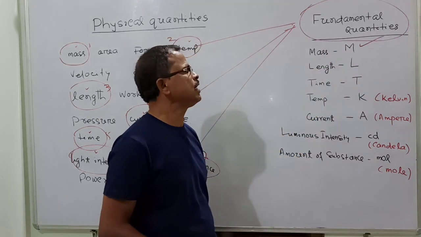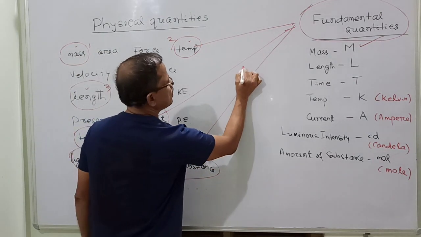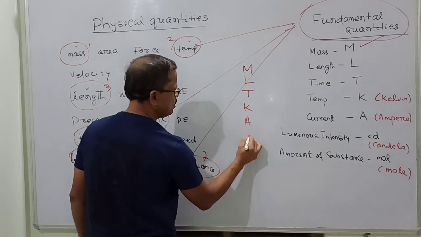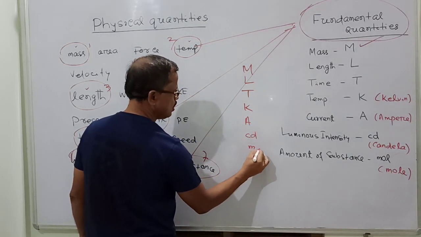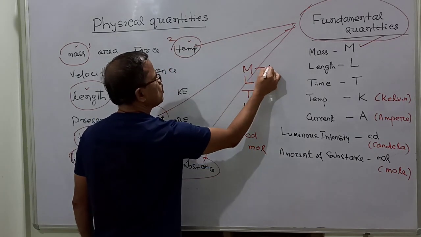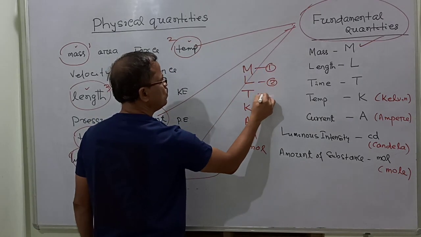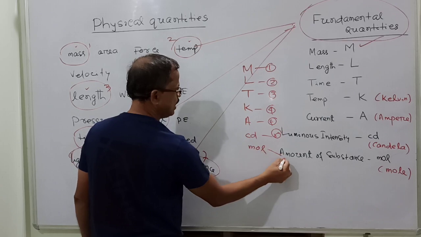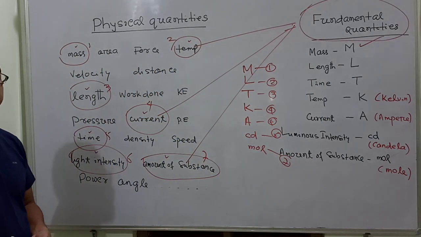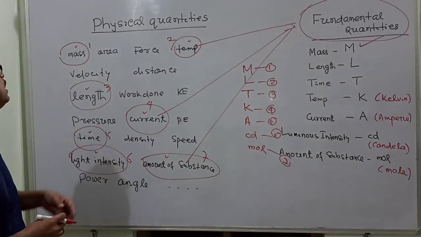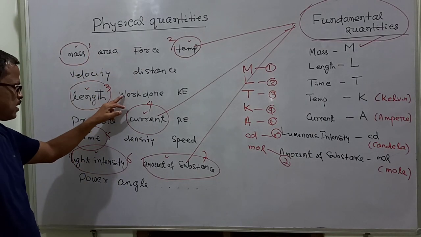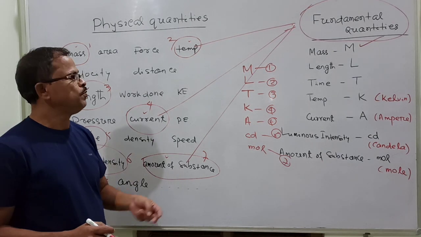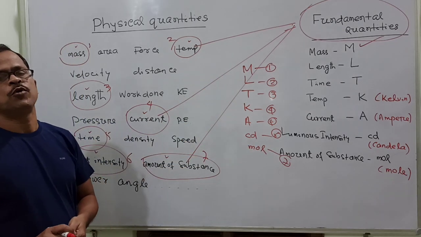So there are 7 fundamental quantities: M, L, T, then K, then A, then small c, small d, then small mol. 1, 2, 3, 4, 5, 6, and 7. They are all independent. And the rest of the quantities, meaning area, force, velocity, work done, pressure, power, angle, are all derived from these fundamental quantities.